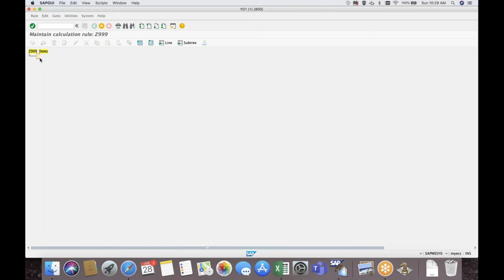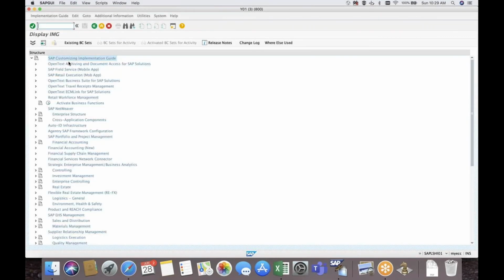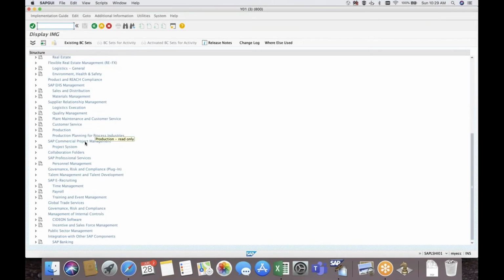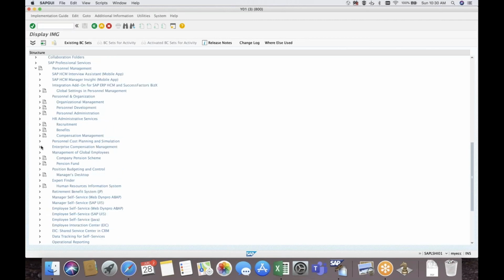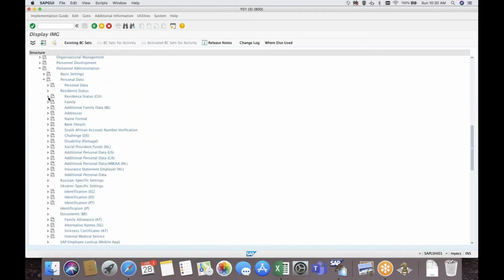I think many of the people are aware, right? When we do the configuration, we have PCR grouping and CAP grouping. So this is what the PCR group is. There are many standard PCRs which are predefined in payroll, especially for industrial workers. There are different rules for salaried employees, and different rules for periodic wage earners.